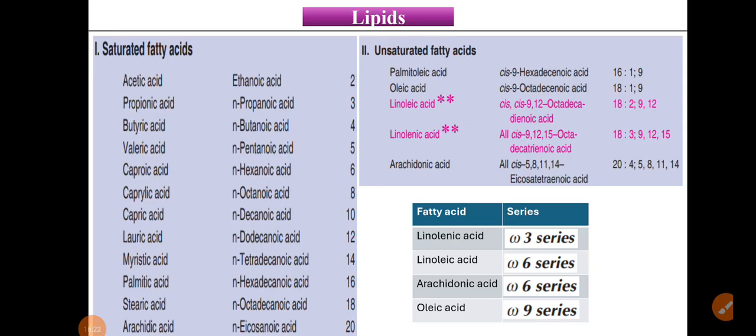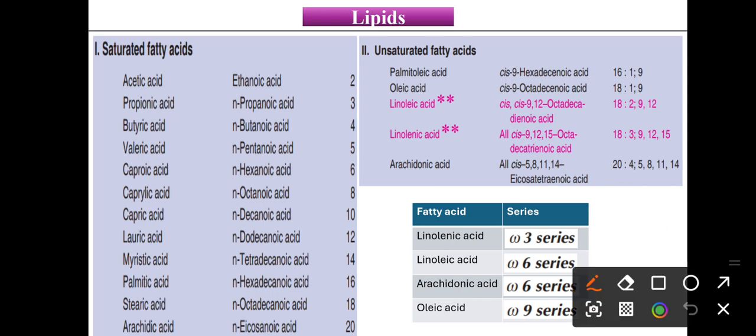So here are the examples of saturated fatty acids and unsaturated fatty acids. From saturated fatty acids, you have to remember the number of carbons present in your specific compound, especially from valeric acid, caproic acid, capric acid, lauric acid. These all are the examples of your saturated fatty acids. So you have to remember the number of carbons present in that specific acid. Then from unsaturated fatty acids, you have to remember all the things.